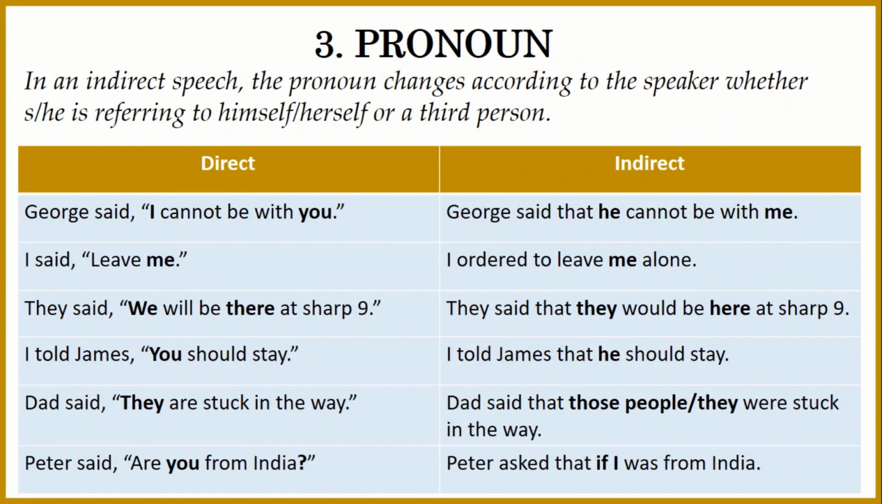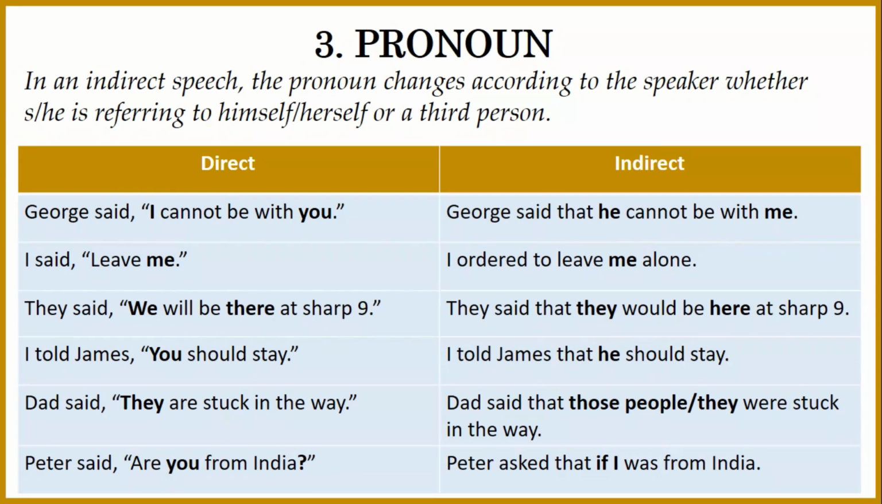Pronoun. If you are making an indirect speech, then the pronoun is supposed to change according to the speaker, whether the speaker is referring to him or herself or a third person. For example, George said, I cannot be with you. Now, I and you both are pronouns. So you want to change this into indirect speech. How is it supposed to transform? It would be George said that he cannot be with me.